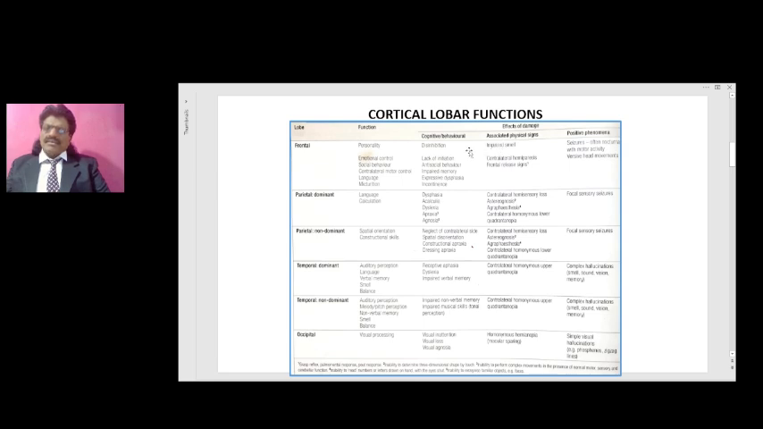As I said, it controls the opposite motor, contralateral motor control. The function of the frontal lobe is contralateral motor control, and therefore the effect of damage is the loss of contralateral motor control, resulting in contralateral hemiparesis. And the other important physical sign of damage to the frontal lobe is frontal release signs. What are these frontal release signs?